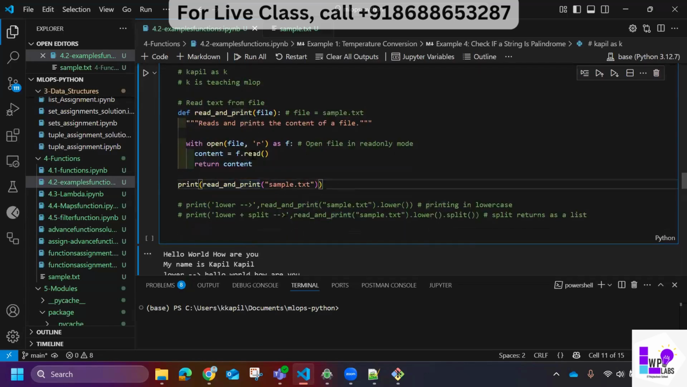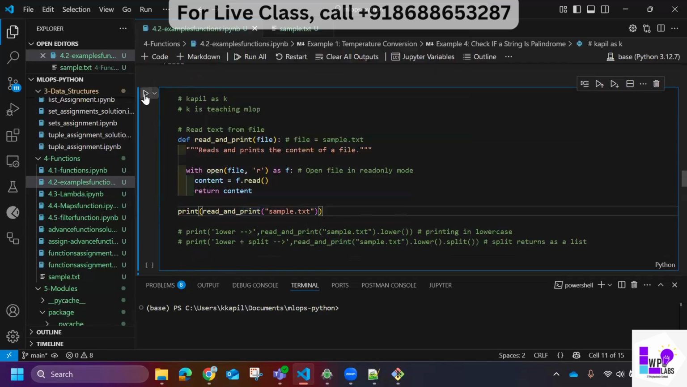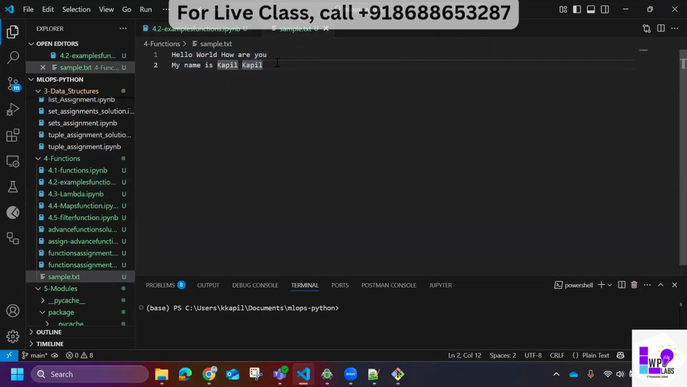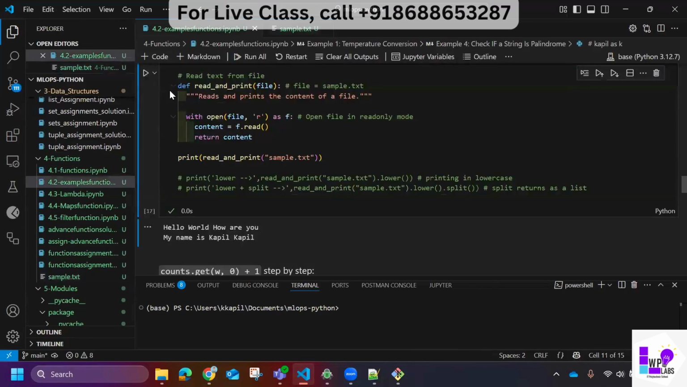So let us print. Now you see, hello world, how are you? My name is Kapil. The same content. If I write MLOps here, MLOps also came. So it's a very simple operation. Now I will comment this, and let's try to understand this part.